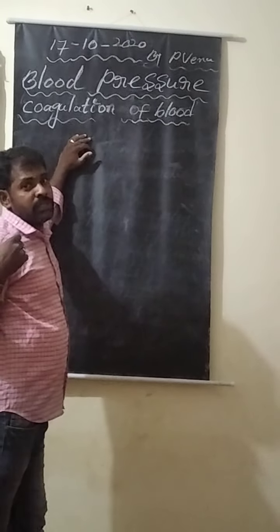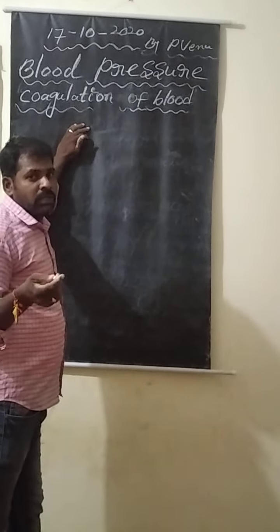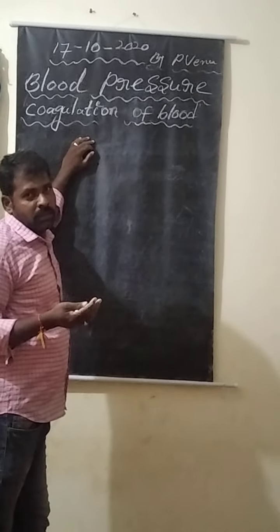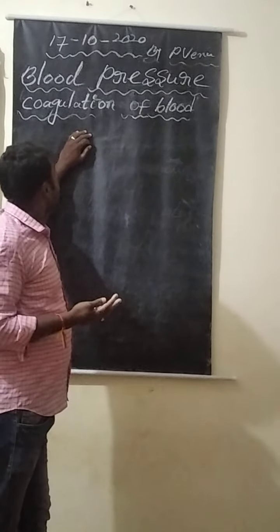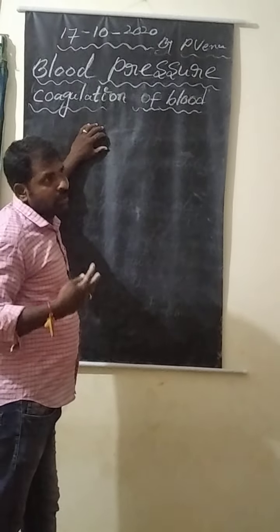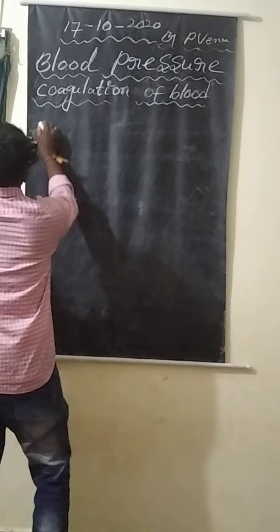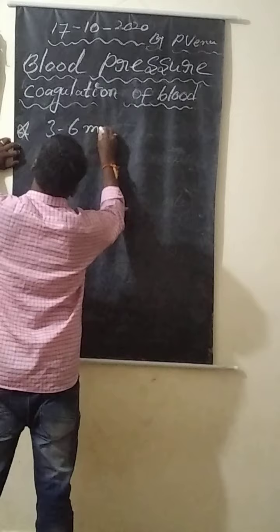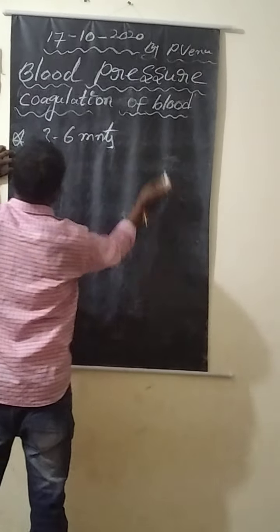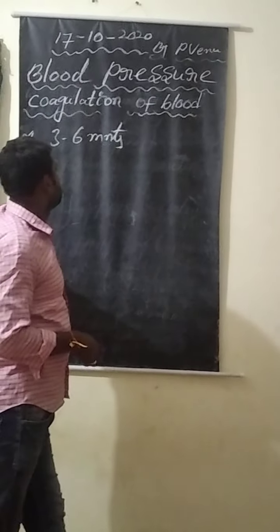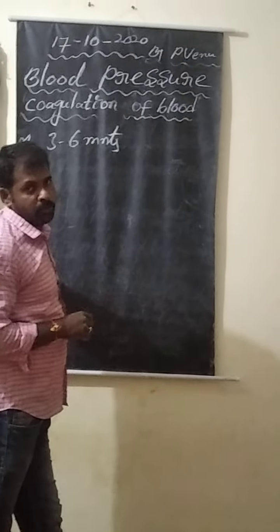If there is an injury on your body, on your skin, you notice that blood flows out from the skin or from the body. It clots in maybe 3 to 6 minutes. It takes 3 to 6 minutes to clot the blood after an injury on your body, on your skin.